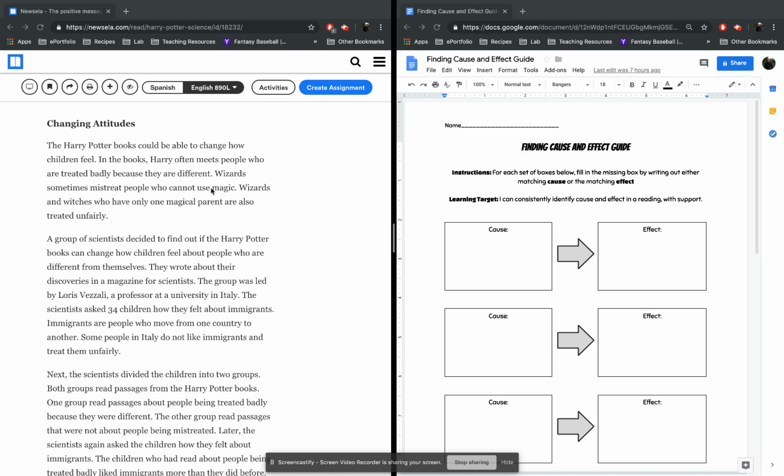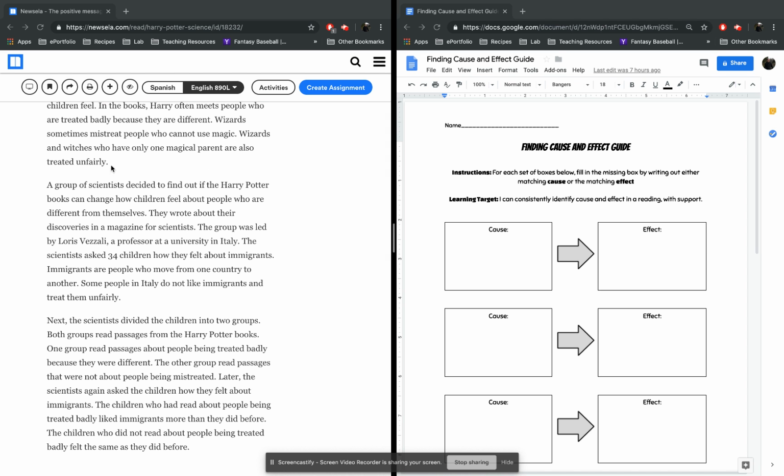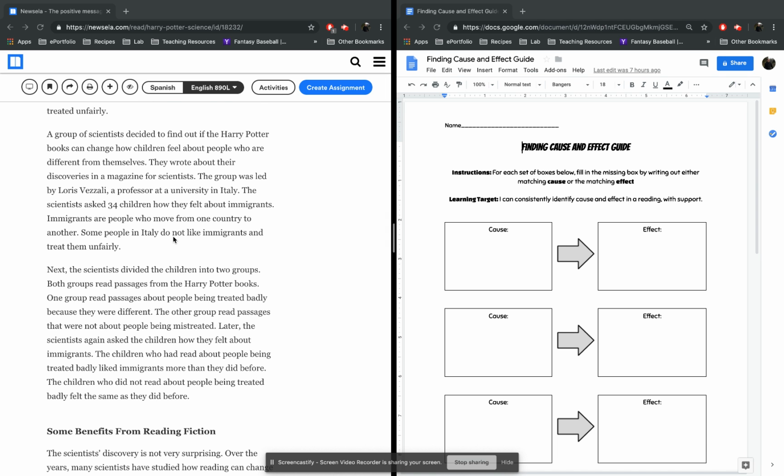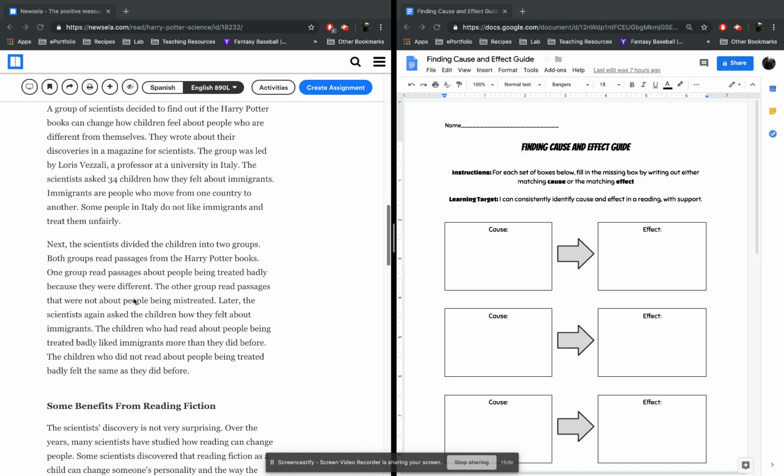Okay, so the first thing we need to figure out is, is there anything that changed over this time? I mean, the scientists do their experiment, some things are happening. Italian people apparently don't like immigrants very much. That's not cool, okay? But our scientist guys, they do find something. They're able to make some sort of change happen. And we find that down here.